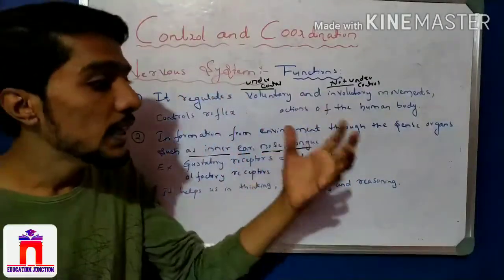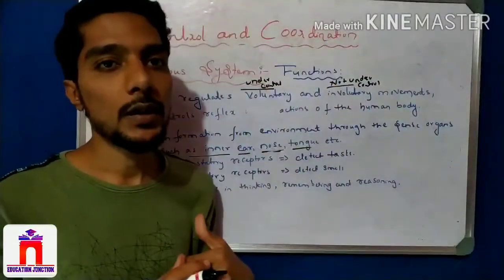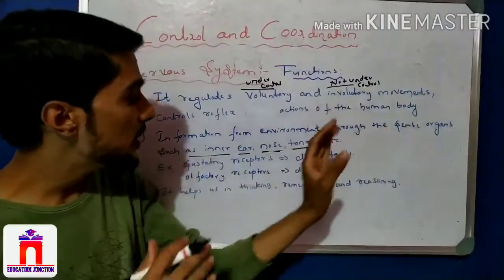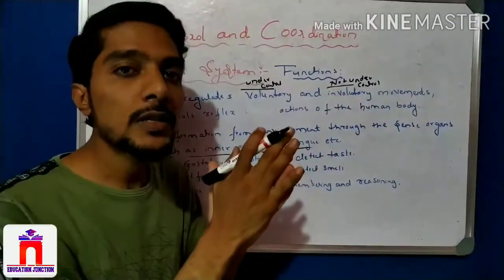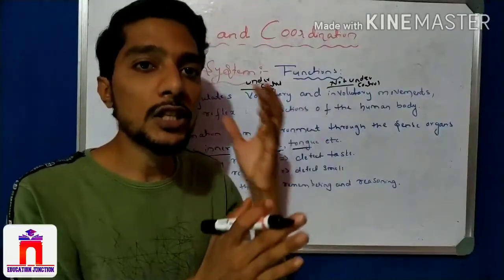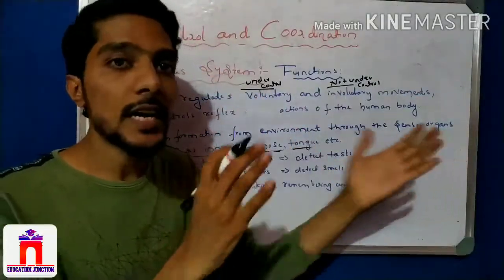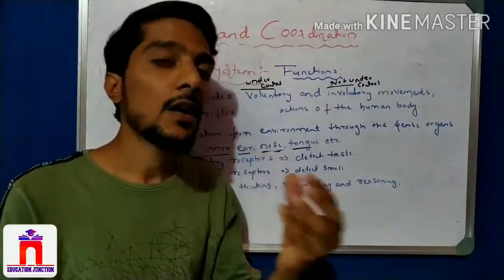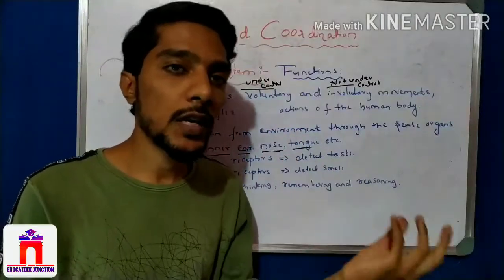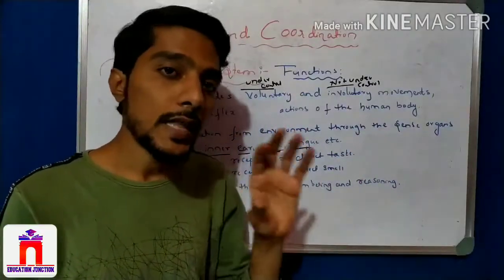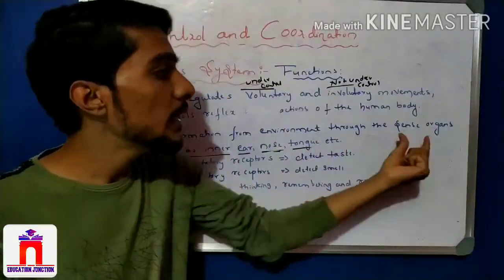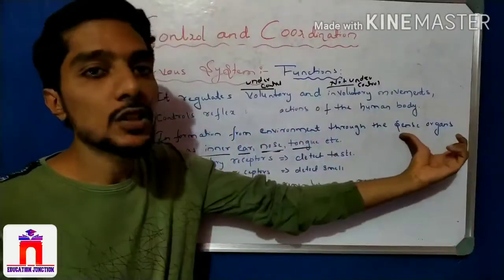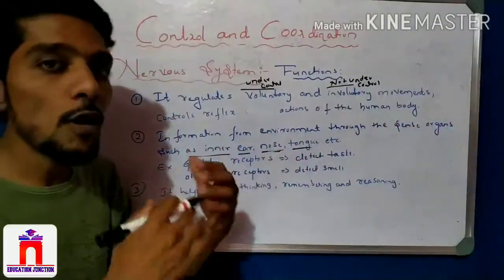So that is how we take the stimuli from the environment, through the sense organs. Sense organs are present in our ear: when I hear a sound, that is the stimulus which the sense organ senses through the ear. So the ear is a sense organ, the tongue is a sense organ. When I eat a cake or any biscuit, I feel the taste: sweet, bitter, sour. All tastes are detected by the tongue. The ear detects sound, the nose detects smell. So these sense organs perform their function.